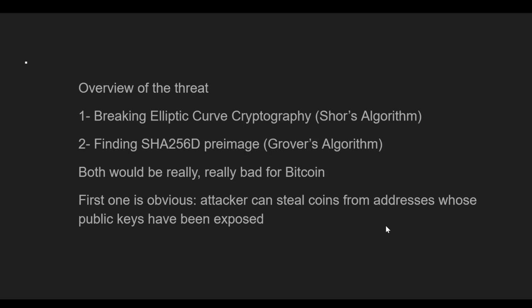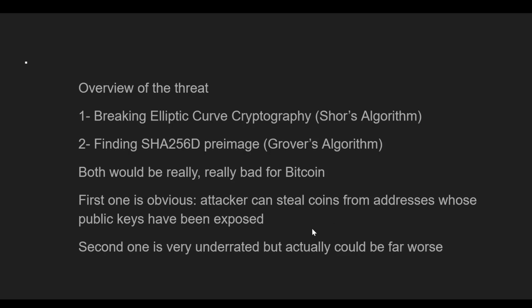So the first one is quite obvious. Your attacker can steal coins from addresses whose public keys have been exposed. Normally, addresses hide the public key because the address itself is a hash of the public key, but once you spend from the address, you do reveal that public key. So if an address has already been used in the past, that public key is already revealed on the blockchain, and somebody can take that public key and use Shor's algorithm with a powerful enough quantum computer to crack it and find the private key. And then if there are still coins sitting in that address, they would be able to move those coins. So that's also another reason why you should not reuse your addresses.